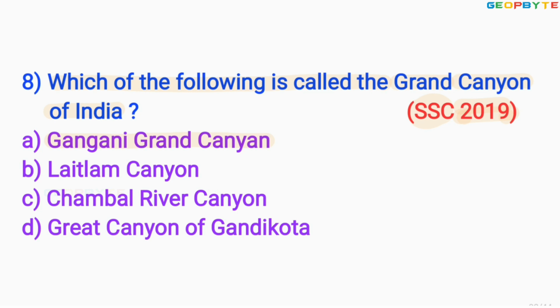Option B, Lightlam Canyon. Option C, Chambal River Canyon. Option D, Great Canyon of Gandikota. The correct answer is option D, Great Canyon of Gandikota. Let us move to the ninth question.